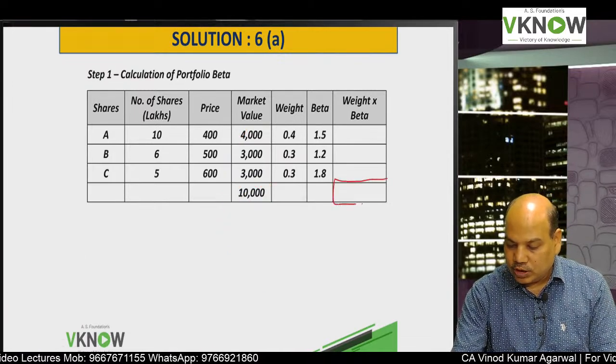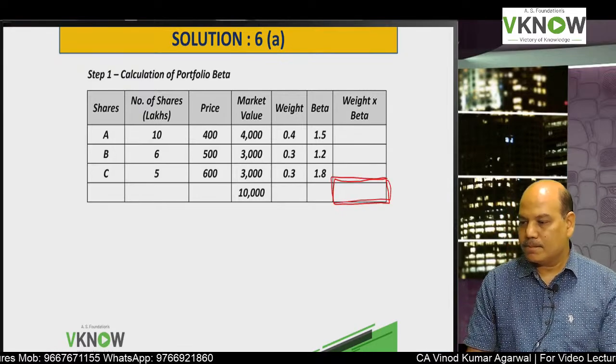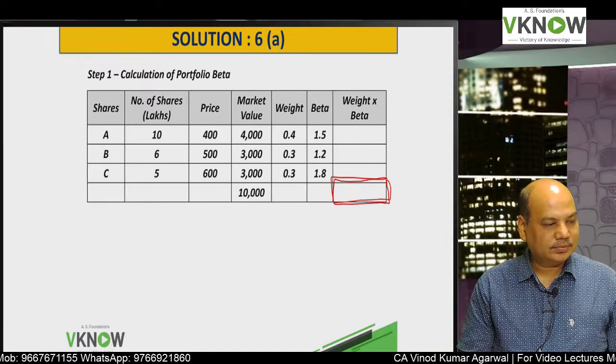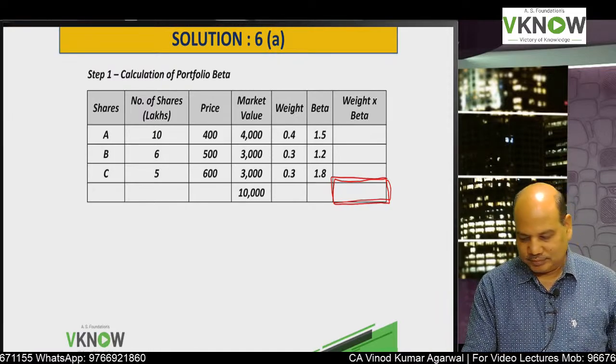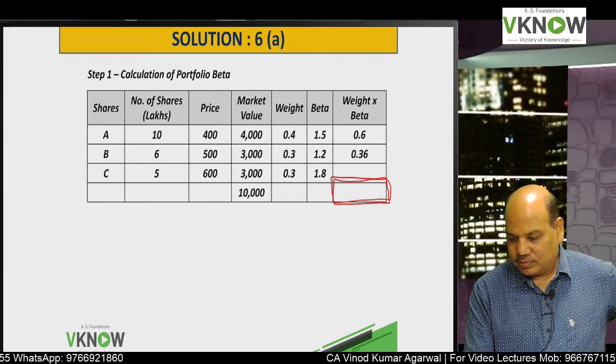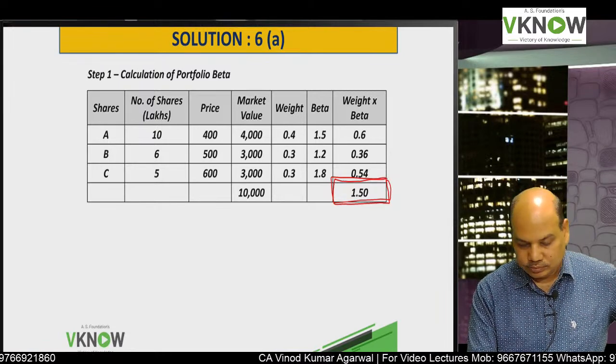Let us see who will give the answer first. Portfolio beta. Yes, come on. Give me portfolio beta. Final answer. Portfolio beta is 1.5. Very good.